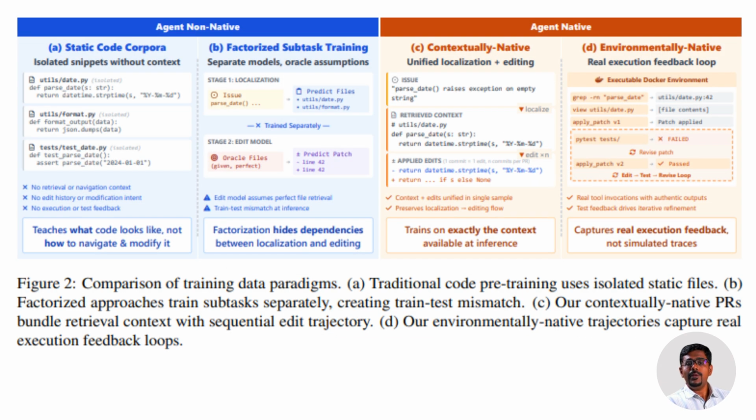First dataset type: contextually native trajectories, built from real GitHub pull requests. Each sample includes the issue, relevant files, file contents, commit by commit edits. Localization and editing stay together. No oracle shortcuts. No perfect file lists. Just like real work.